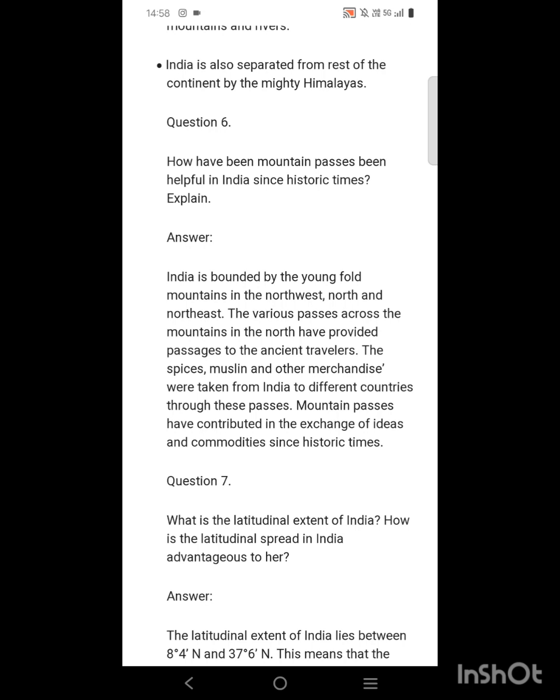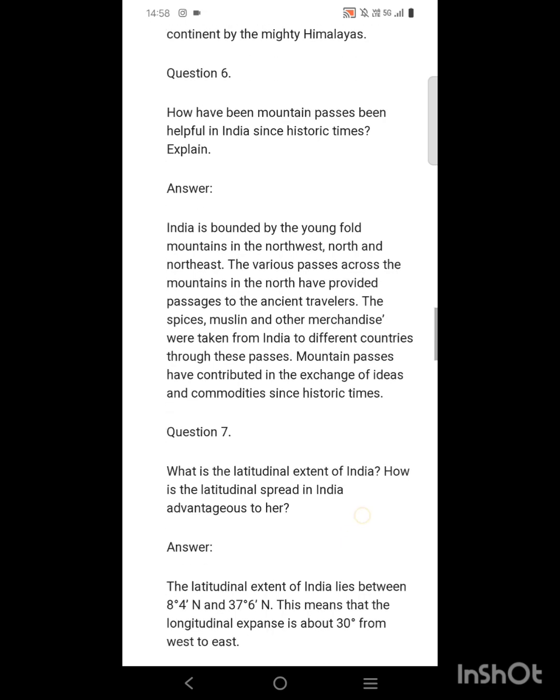Mountain passes have also helped in the exchange of ideas and commodities during historic times, because these passes were mainly used for trading purposes and any other important work that should not be done from the main passage. These things are done from the mountain passes because they are very secretive and only a few officials and traders know about them.